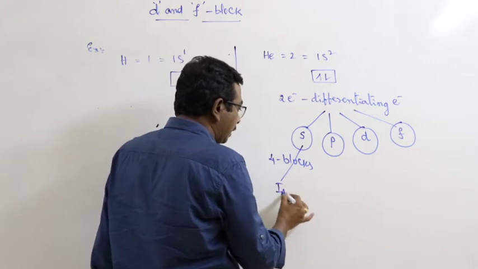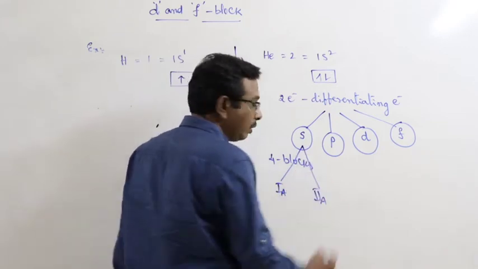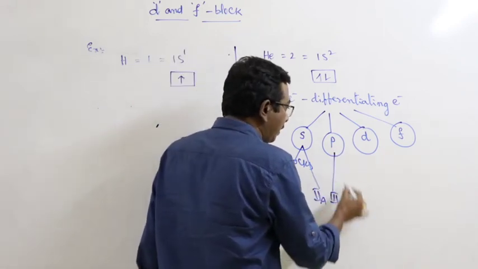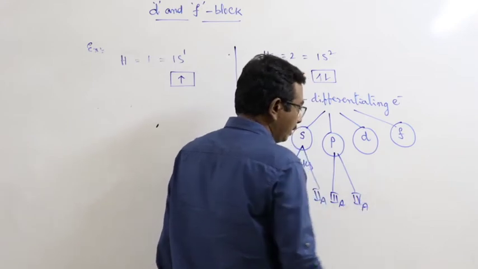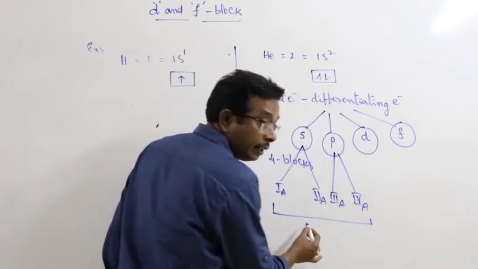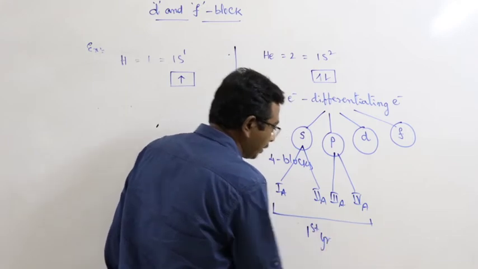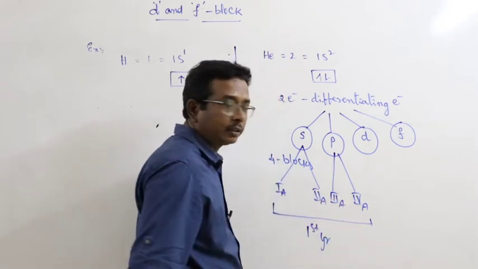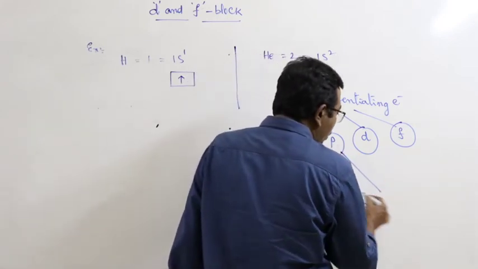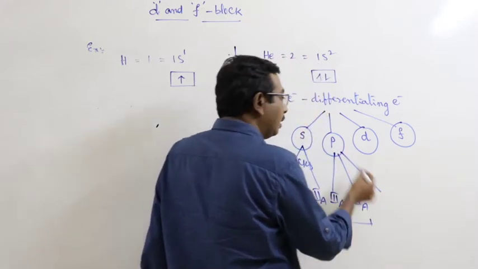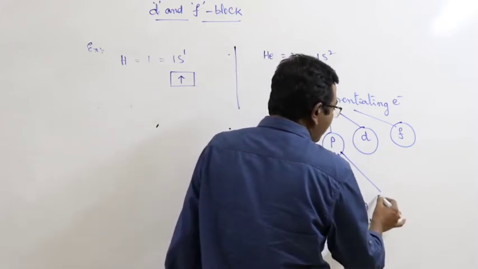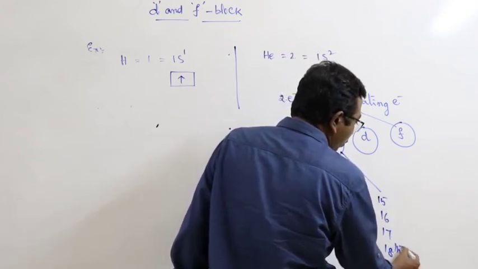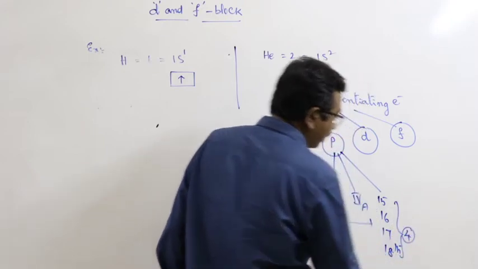What are they? First A group and second A group. And what about the p block elements? Third A group elements, fourth A group elements. Here the 4 chapters are already covered in the first year chemistry. This is s block and this is p block. But in the second year you have to learn about p block elements already learned. What are they? 15th, 16th, 17th and 18th group elements. Already 4 chapters are over.